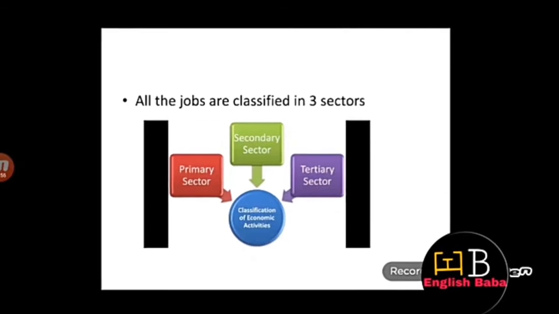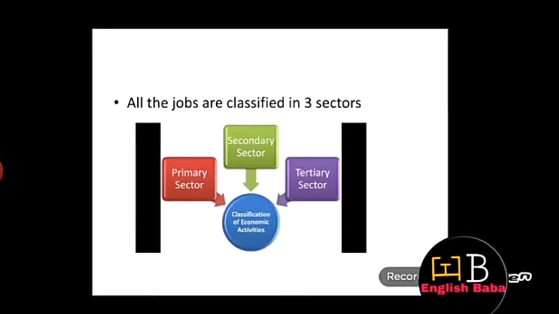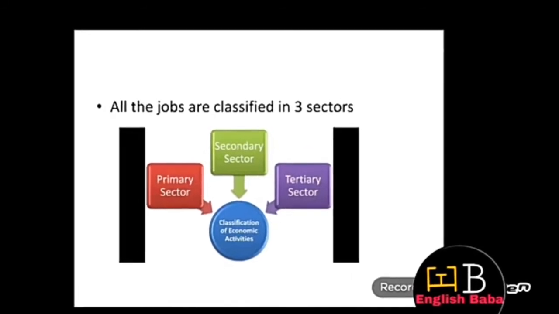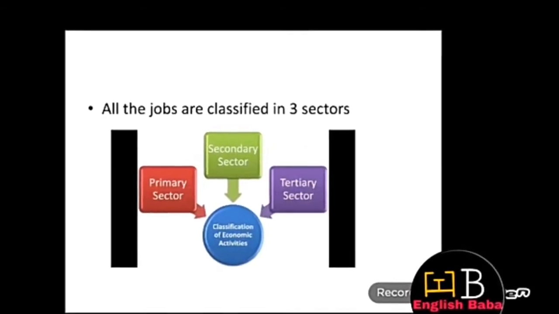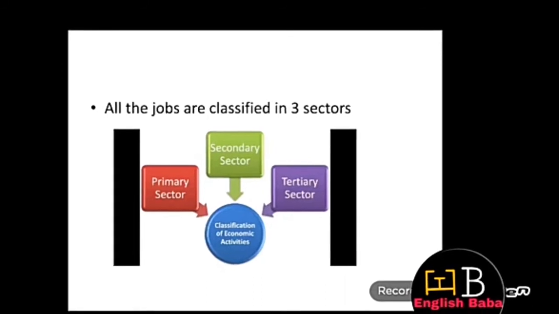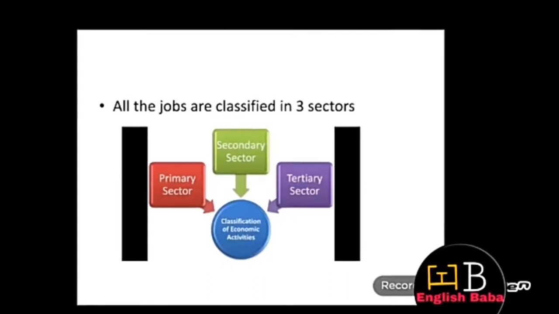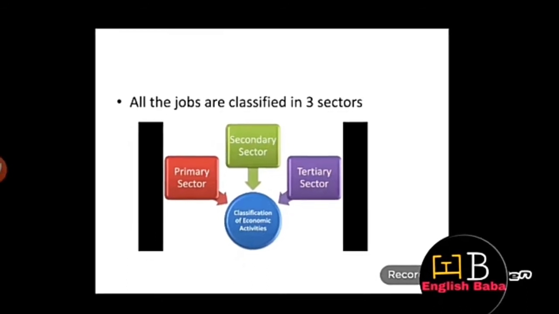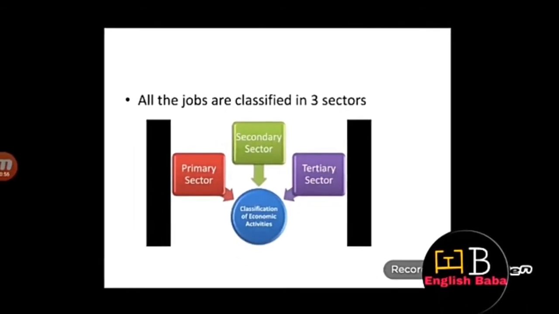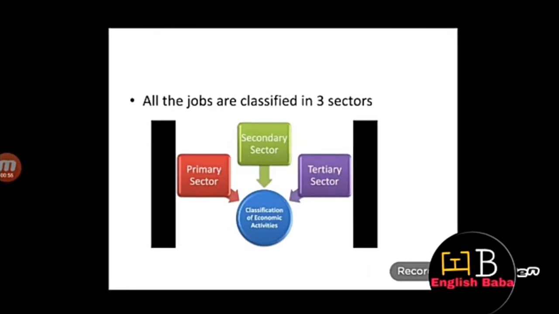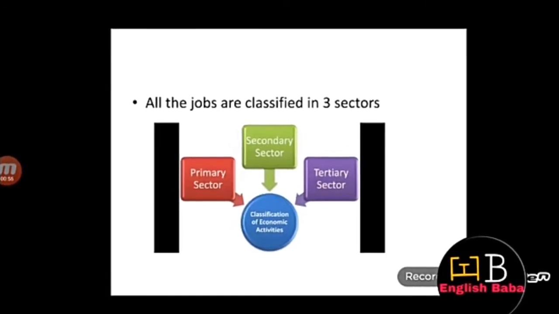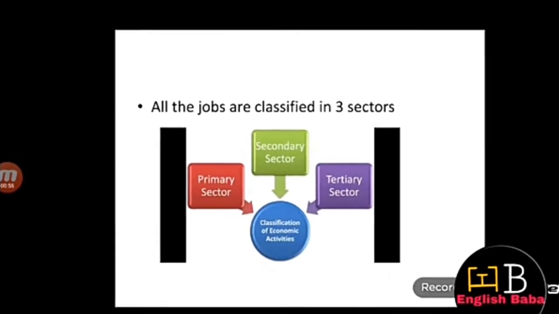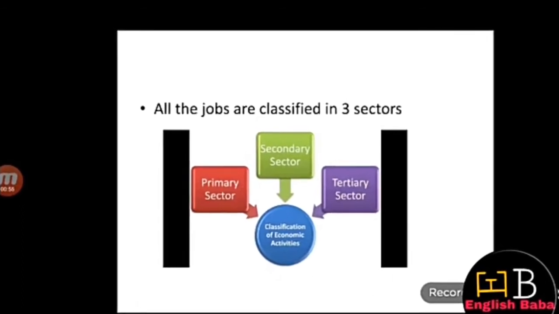Some of you might think why we are saying the word primary. This is because it forms a base for all other products that we make. Listen to another very important point. Since most of the natural products we get are from agriculture, dairy, fishing, this sector is called agriculture and related sector. Now talking about the secondary sector, it covers all those activities in which natural products are changed.